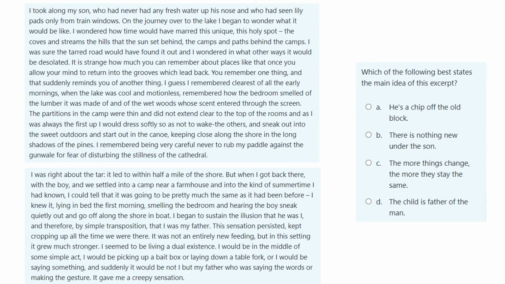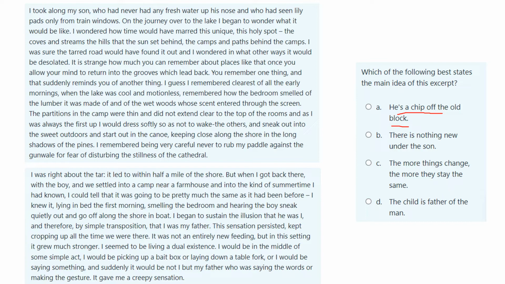Which of the following best states the main idea of this excerpt? A, he's a chip off the old block. Another way of saying that would be he's like his father, a chip off the old block. So if you chip a small piece of wood off a block of wood, then that small chip of wood is the same as the big block of wood. So that's when a father and a son are the same character and personality.